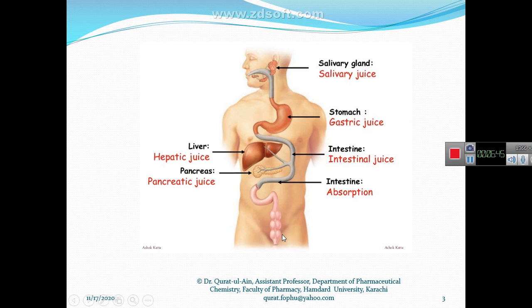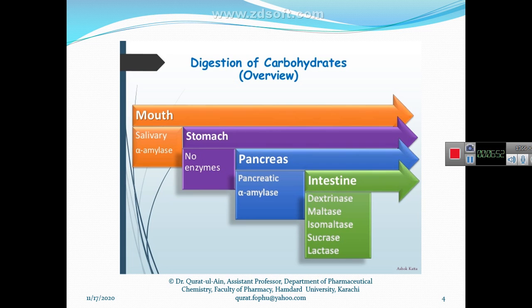So this was the first outline of where and how digestion and absorption take place. Here in the mouth, the salivary juice that is released from the salivary gland contains the enzyme alpha amylase.